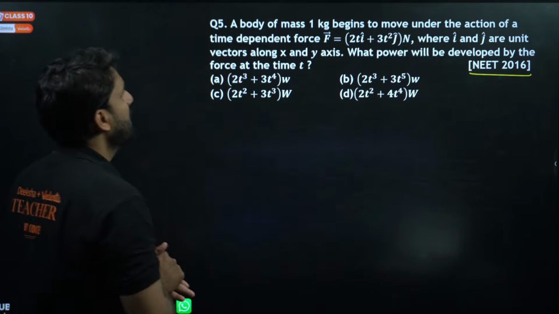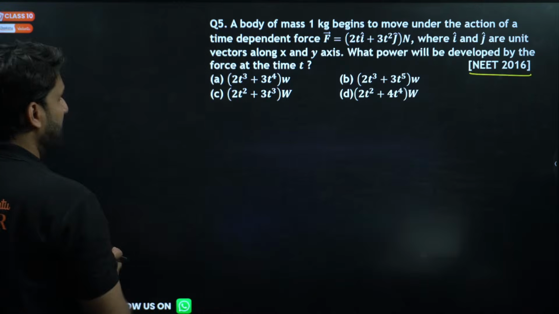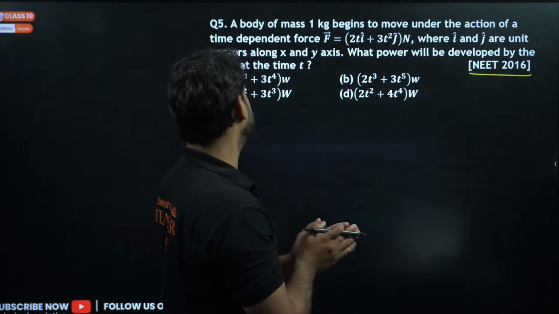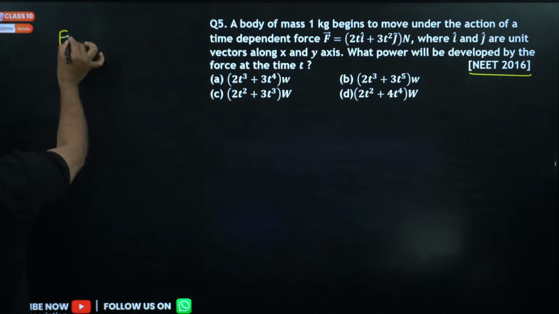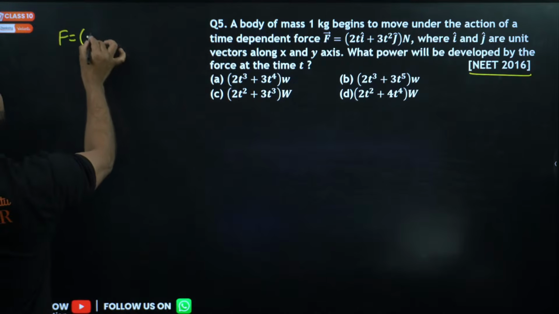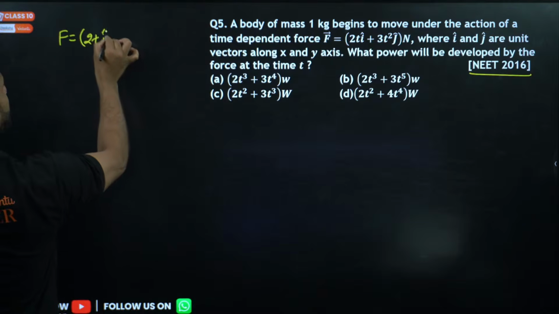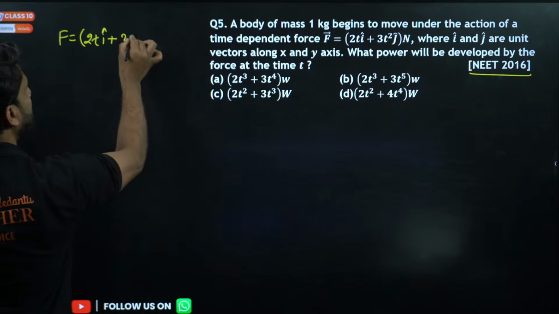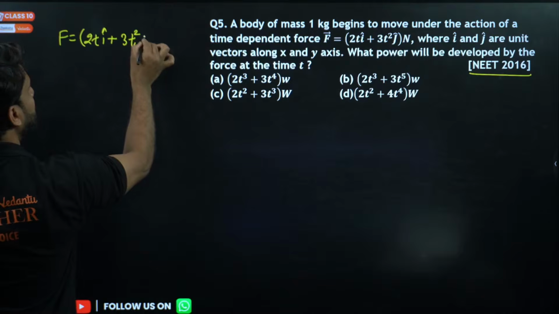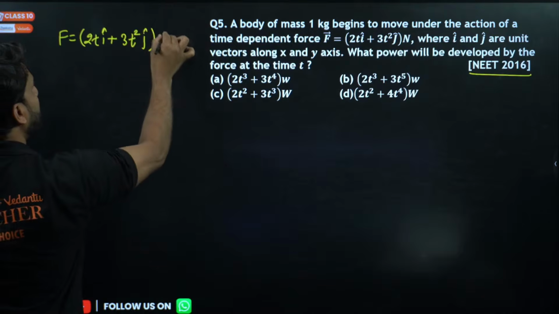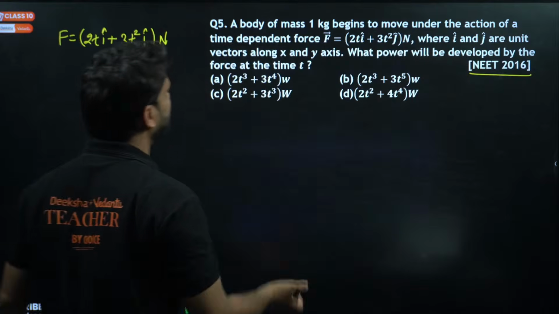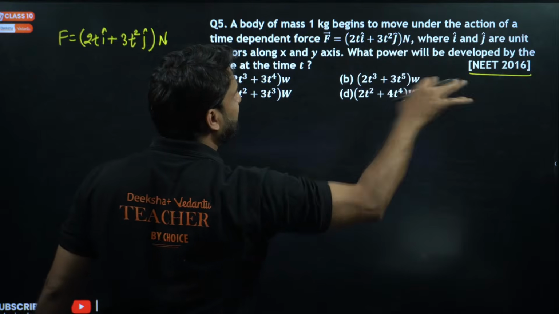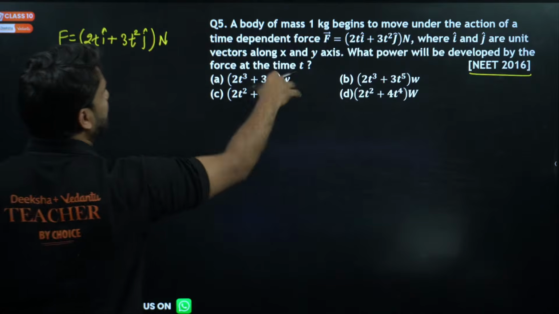Okay, so a body of mass 1 kilogram begins to move under the action of a time dependent force. The force is given here: 2t i cap plus 3t square j cap Newton, where i cap and j cap are unit vectors. We all know this. What power will be developed by the force at time t?